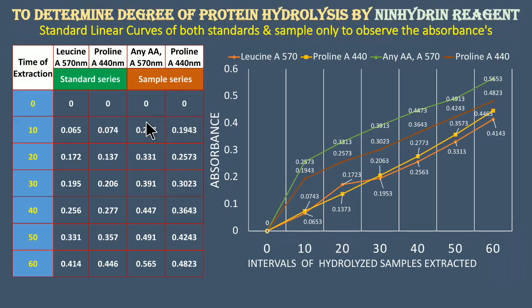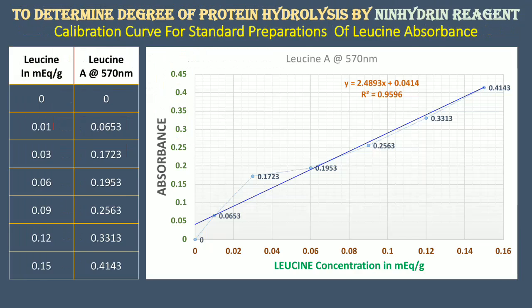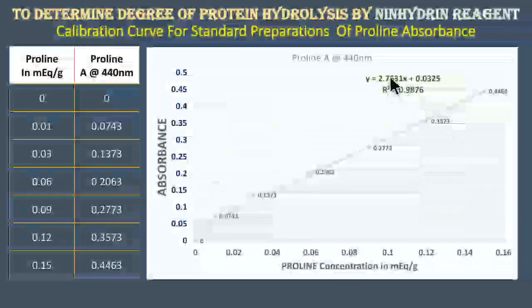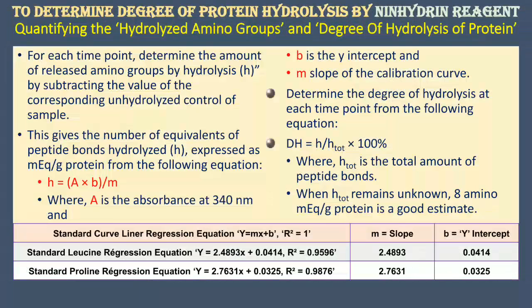Out of the single sample series itself, we have measured the absorbance for both the amino acid and the proline. So, keeping this in contrast, we are going to subject the absorbance here in this equation, along with the values m and b. M is the slope of the correlation and b is the intercept on the y-axis. Those will be substituted in this particular equation.